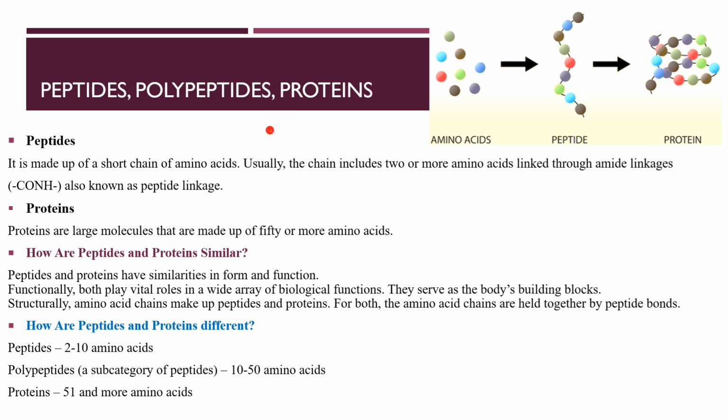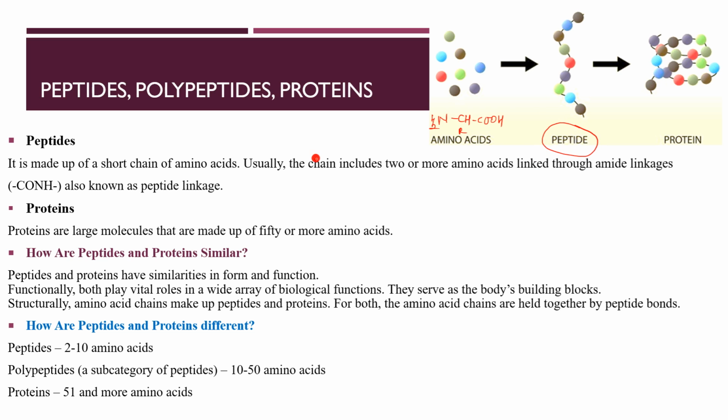What is an amino acid? You know what is an amino acid, right? Amino acids are compounds containing an NH2 group, an R group, and a COOH group on the same carbon atom. When alpha amino acids combine, they give you a peptide linkage.